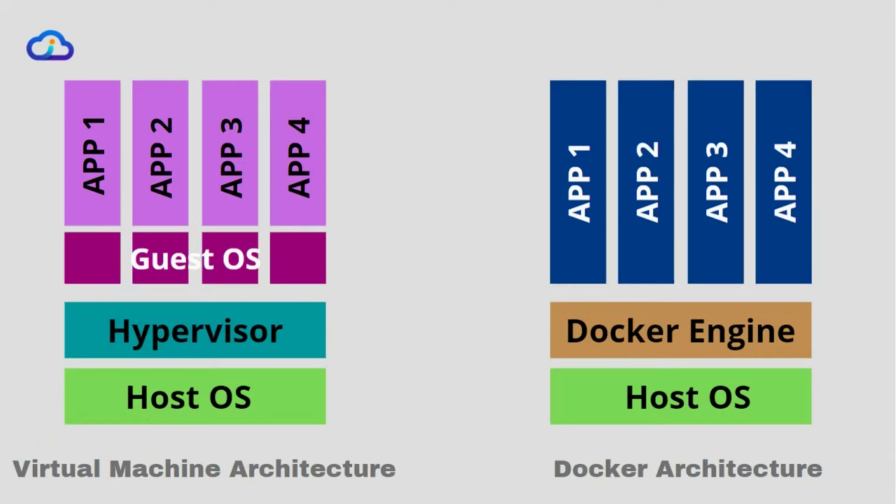Hypervisor is a part of virtual machine architecture. For a hypervisor example, you can take VMware. What happens is on the host OS, you install VMware. The developer will bind the OS of their system with the application, with the framework details, with the dependencies, package it into one file, and then transfer it to the testing team and to the production team.